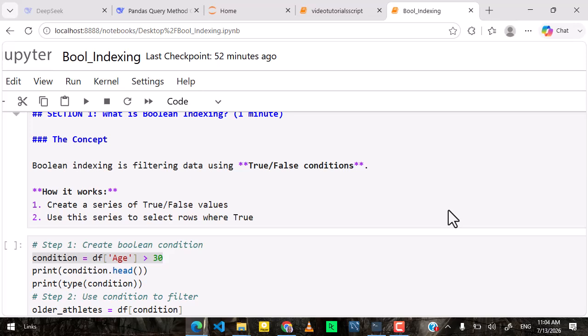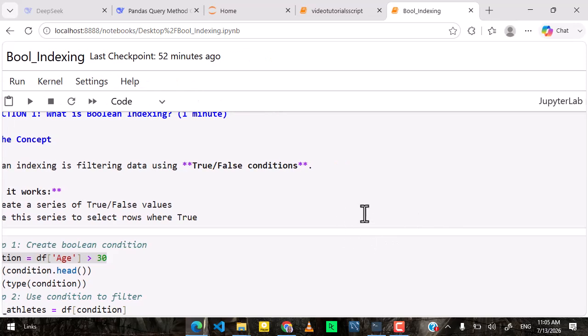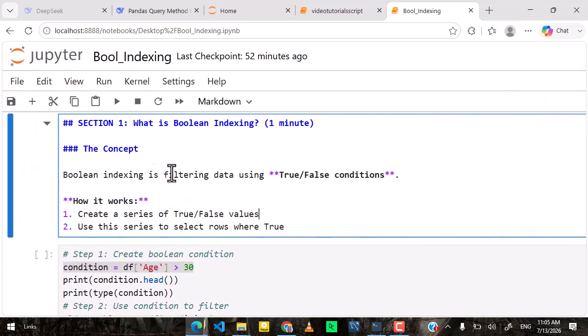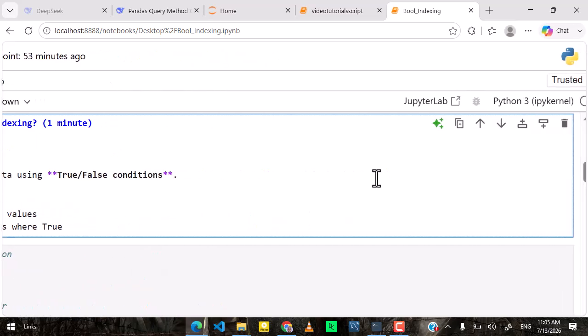So what is a Boolean index? Boolean indexing is just a fancy term for a simple concept. Imagine you have a list of numbers and you want to find all the numbers greater than 5. You check each number: is this number greater than 5? Let's take a look at an example, as has been written here. Boolean indexing is filtering data using true or false conditions. How it works: you create a series of true or false values. You now use this series to select rows where that condition is true. These true or false values are answers to your question.